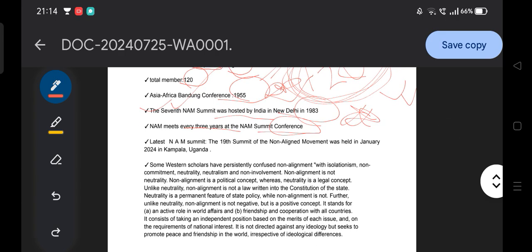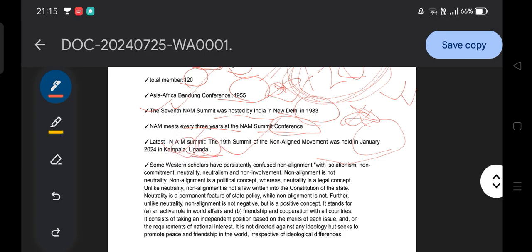Then the latest NAM summit is the 19th NAM summit of the Non-Aligned Movement, held in January 2024 in Kampala, Rwanda. Sorry, my mistake, Uganda. So the 19th NAM summit was held recently in Kampala, Uganda. This could be asked in your examination, with multiple options for the place. You have to remember Uganda, Kampala, the 19th NAM summit.